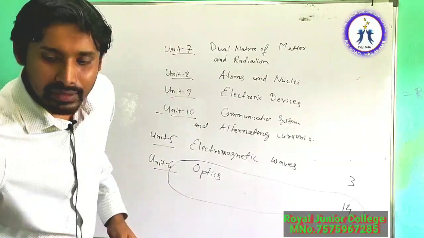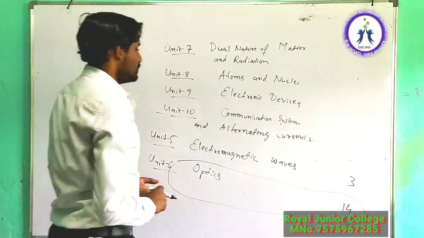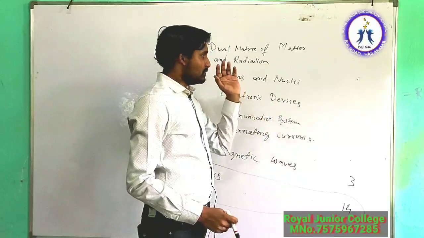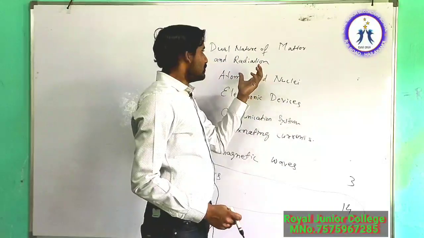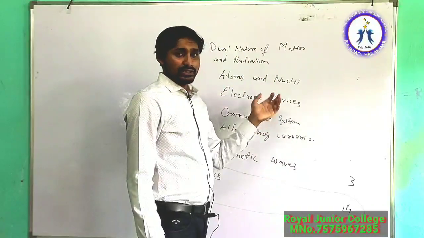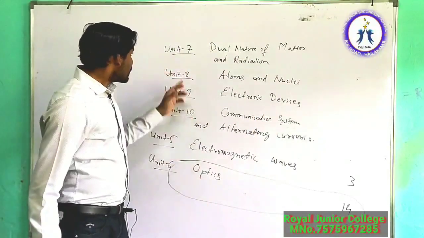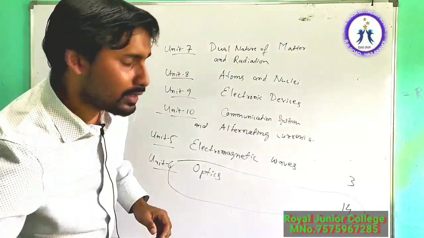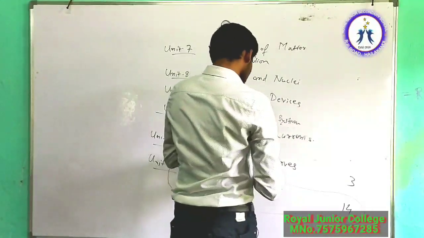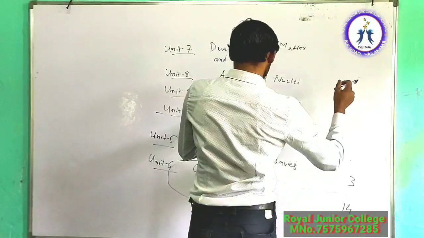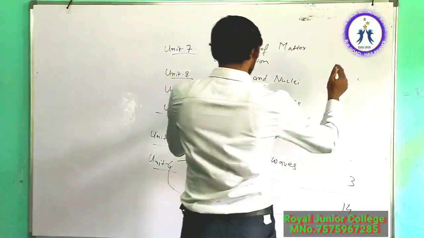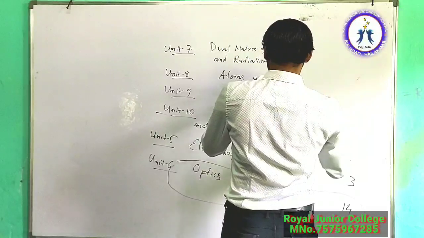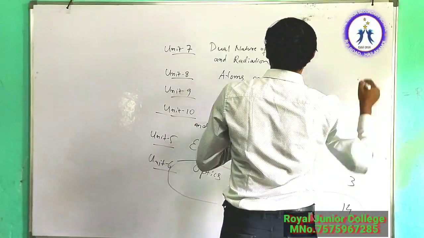So this is not required anymore. Why am I writing all these things? Because you should have a clear idea of what is there in your HS second year syllabus from physics. Your dual nature of matter carries again 4 marks.